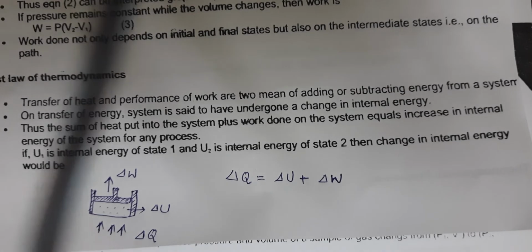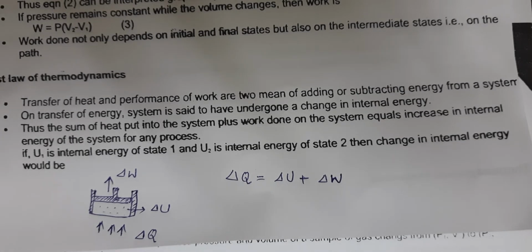This is just an example, but the law is the same, that is delta Q is equal to delta U plus delta W. That is, heat supplied to a system is equal to the increase in the internal energy plus the work done on the surroundings. In this, depending on the situation, you have to give proper sign conventions. If the heat given is positive, the increase in the internal energy, delta U, is positive, and work done by the gas on the surroundings is positive. So this positive case alone I have given here. Otherwise, depending on the situation, you have to assign proper signs.